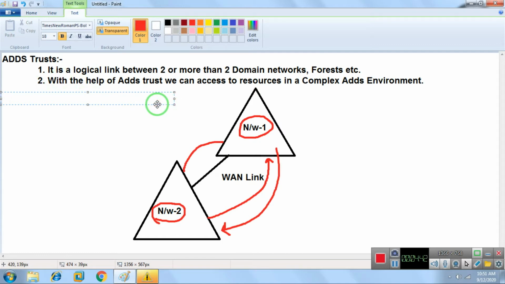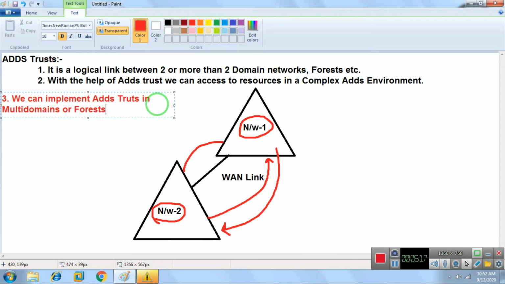So the third point: we can implement ADDS trusts in multiple domains or forests. If you have multiple forests, that can also mean multiple organizations.